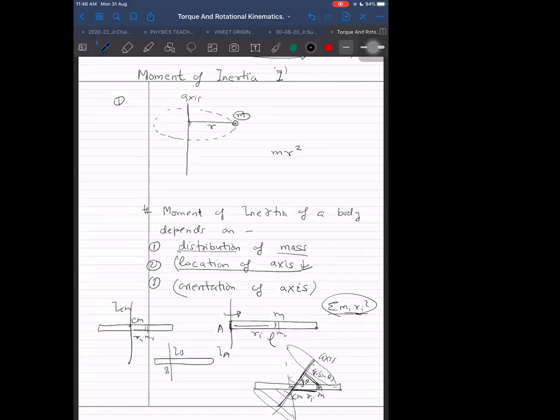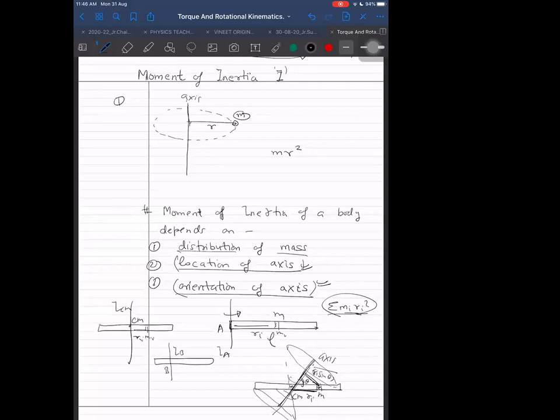This ri means perpendicular distance from the axis, and when the perpendicular distance from the axis changes, then again moment of inertia changes, and perpendicular distance can change by just changing the orientation of axis. Understood now? Orientation means how it is tilted, or at what angle with the rod, or in which direction it is pointing. We can say it depends on the direction of the axis also.